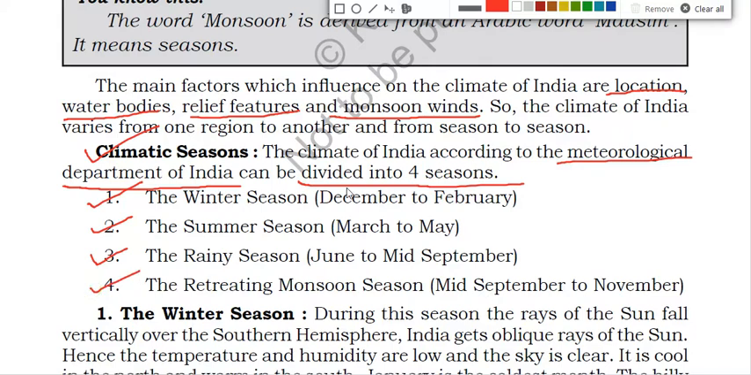Winter season generally occurs from December to February. Summer season is from March to May, and rainy season is from June to mid-September.